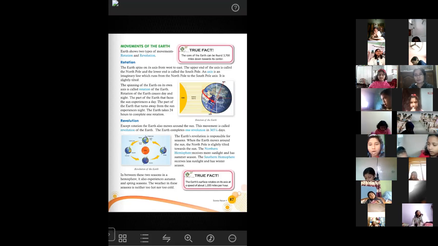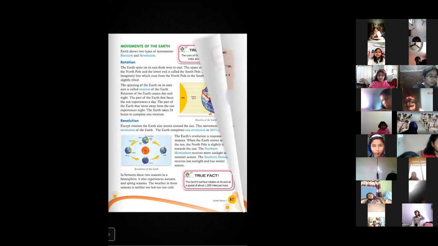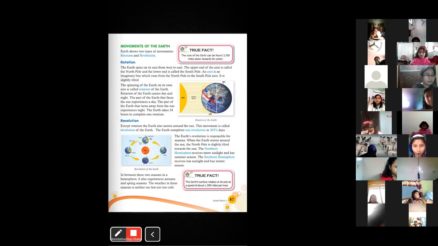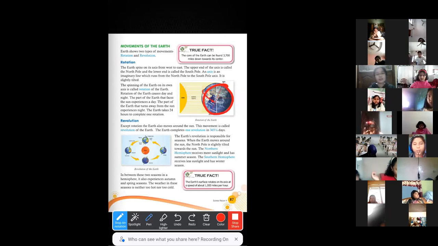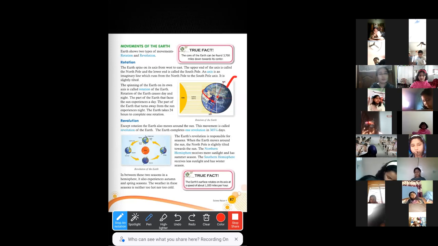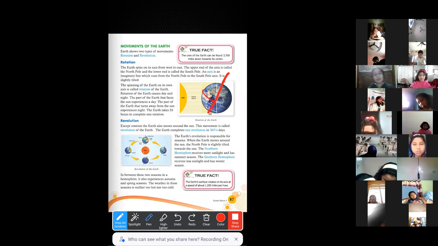Yes, ma'am. The spinning of the earth on its own axis is called rotation of the earth. Very good. Absolutely correct answer. So here also you can see that if this is the earth and this is the earth's axis. What is axis? The imaginary line that goes through the earth's center, that is called the earth's axis, this one, okay?